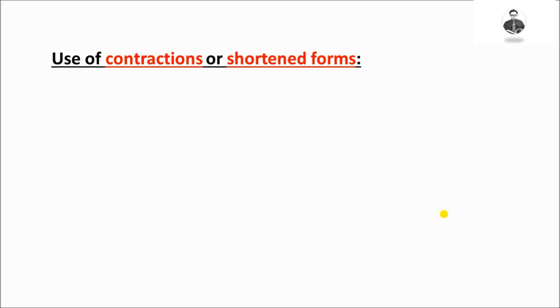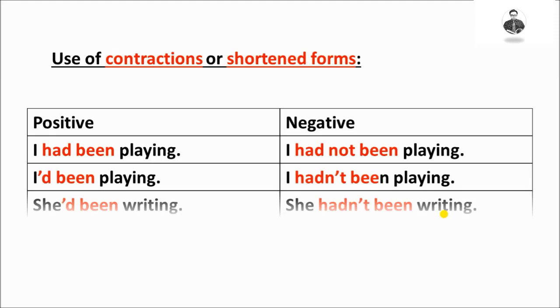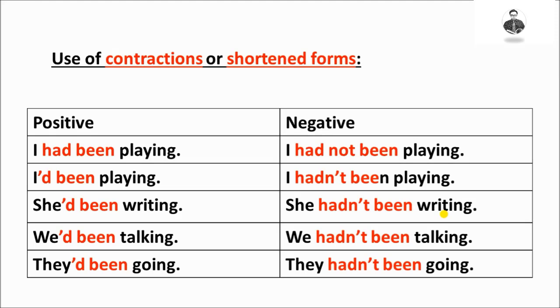Use of contractions or shortened forms. Mostly, we use contractions in spoken English. Positive sentence first. I had been playing. Its contraction is I'd been playing. In this contraction, two letters, H and A, are removed.